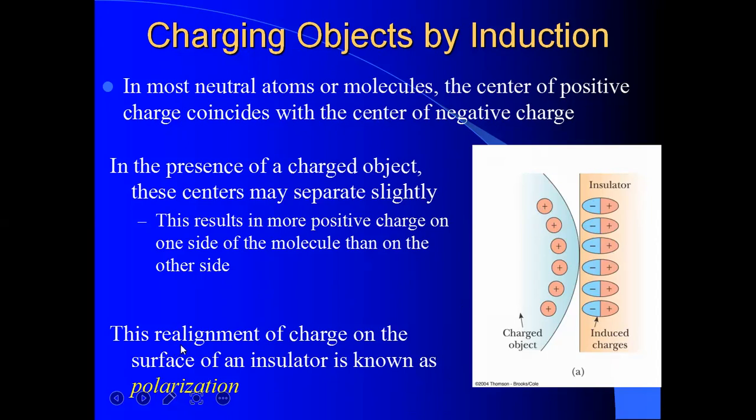And this realignment of charge on the surface of an insulator is known as polarization. That means two poles are produced, one positive and the other negative, by the induction of charged objects. So this process is also called polarization. This is a real life example of polarization.